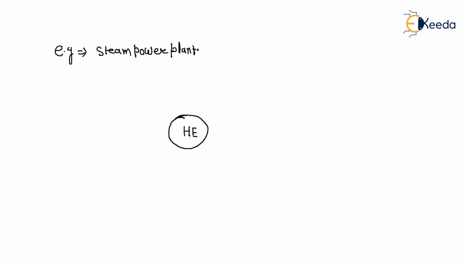It receives heat from a high temperature source, and that source is like solar energy, an oil furnace, a nuclear reactor, etc. That means a heat engine first receives heat from a high temperature source.